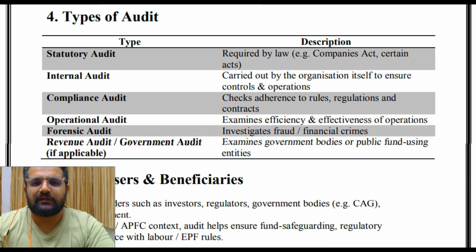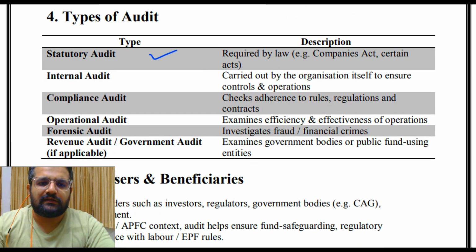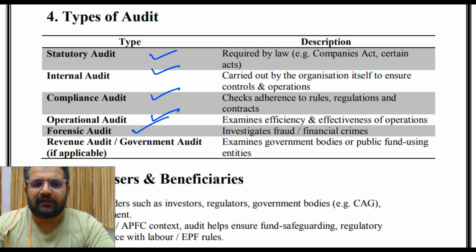Then types of audit: statutory audit, internal audit, compliance audit, operational audit, forensic audit and revenue audit or government audit. A little bit about these. Statutory audit is required by law, for example the Companies Act or certain other acts. Internal audit is carried out by the organization itself to ensure controls and operations.